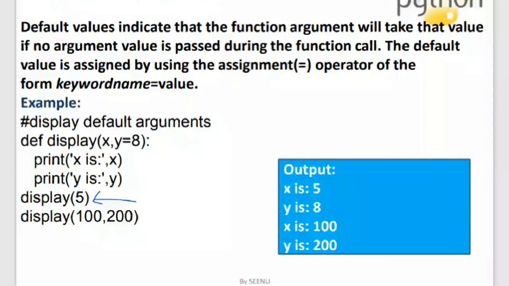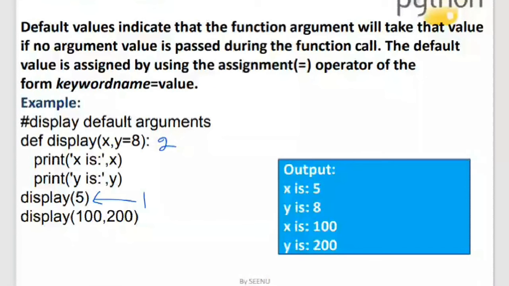And how many arguments are there in the function? There are two arguments, right? Yes, ma'am. If I did not give this y is equal to 8, it will throw me an error. It will tell me that the number of arguments do not match, which I have already executed and shown to you when I was explaining the matching of arguments.